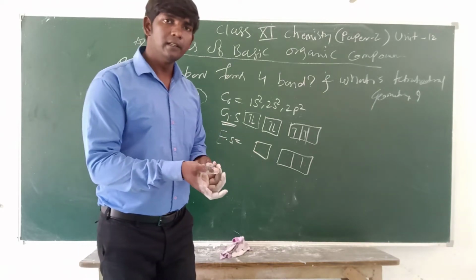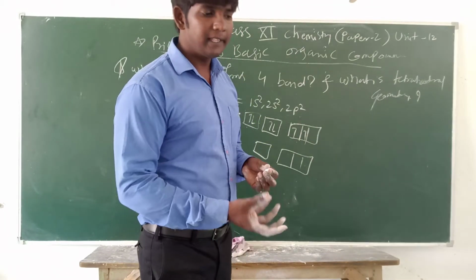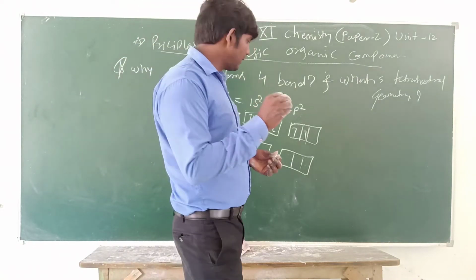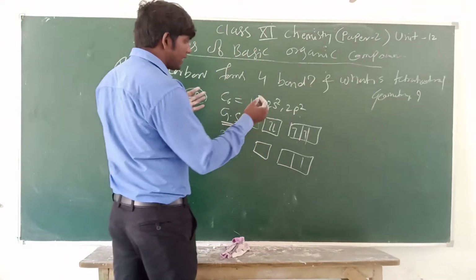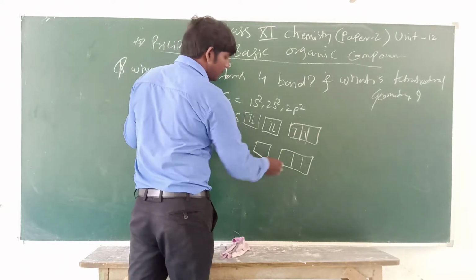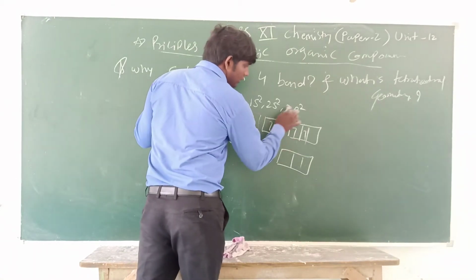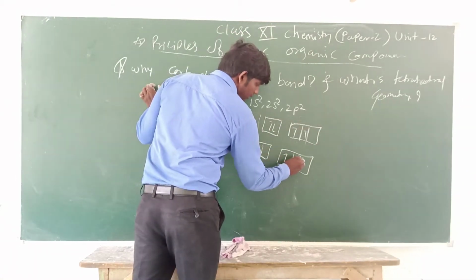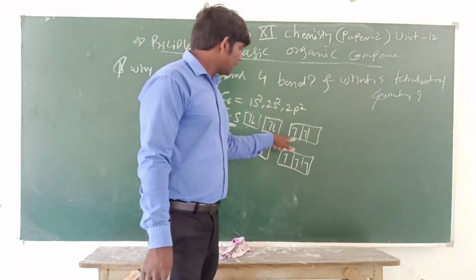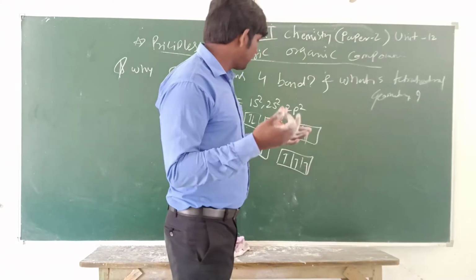We just heat it, like in the cooking of food we supply heat energy. That heat brings about the excitation of an electron, and this electron is promoted to the p orbital. Now in the ground state there are only 2 unpaired electrons.